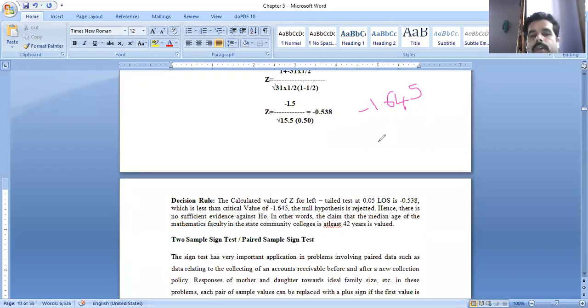Generally, when you observe at the suitable significance level, the Z critical value 1.645 is a positive value. If the Z value is negative, that is minus 0.538, then simply we have to write it in this way, minus 1.645.